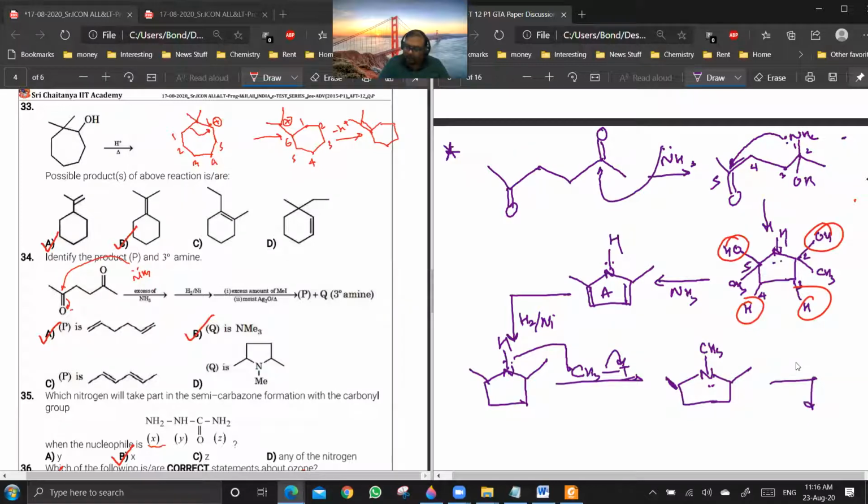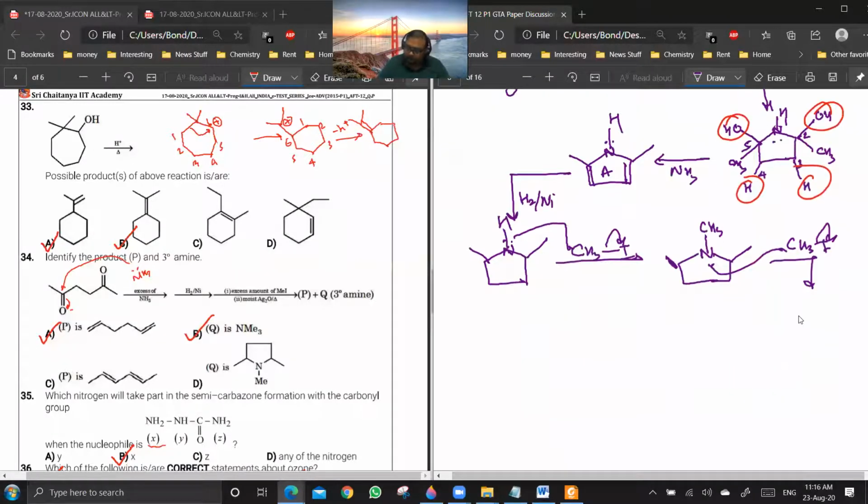And then again CH3I will attack, and this time you will be getting a cation. Now you see this is a good leaving group. So you see the hydrogens at the beta position. This is the alpha carbon and this is the beta carbon. And this is also a beta carbon. This is also a beta carbon and this is also a beta carbon.